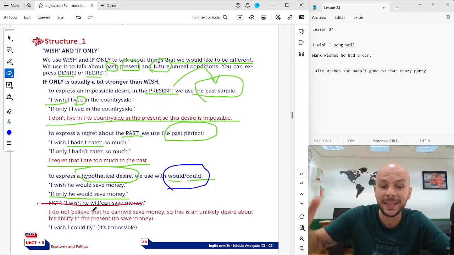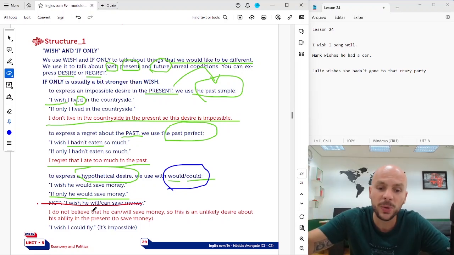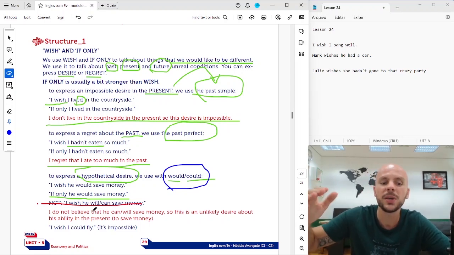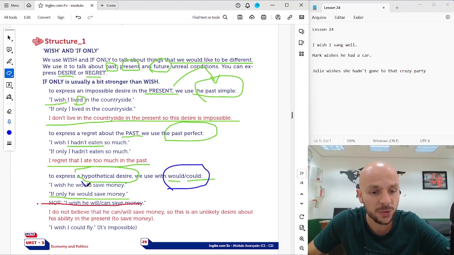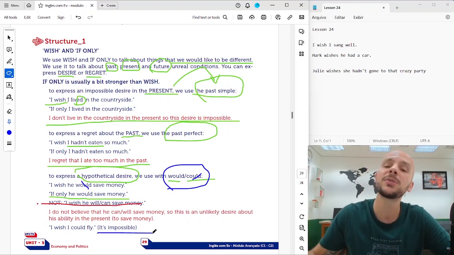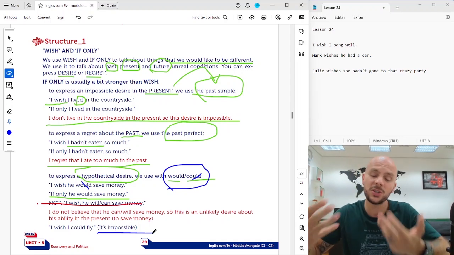I do not believe he can save money or I don't believe he will save money. So we say, I wish he would save money. It's a hypothetical. Or would or could. Or you can talk about impossible things as well. I wish I could fly. I can't, but I wish I could fly.